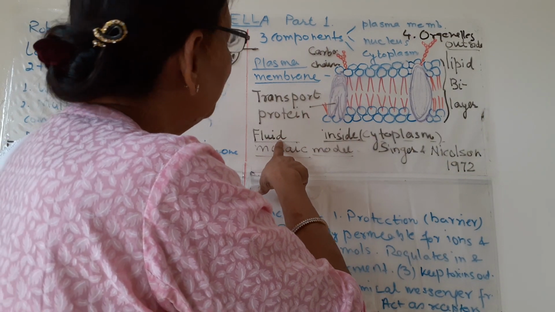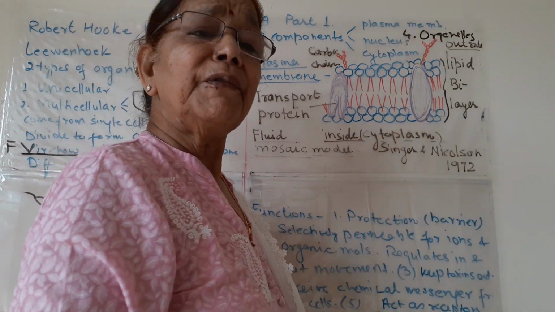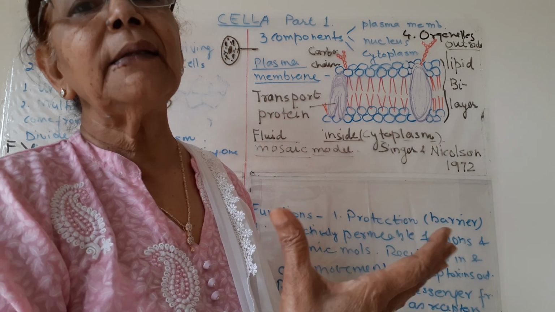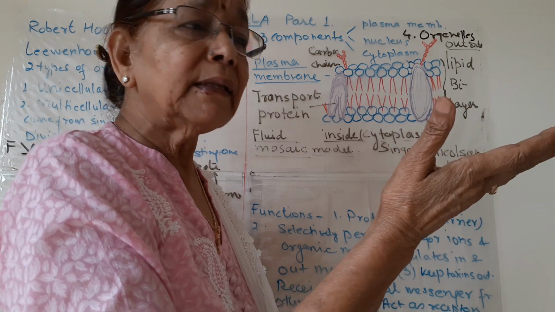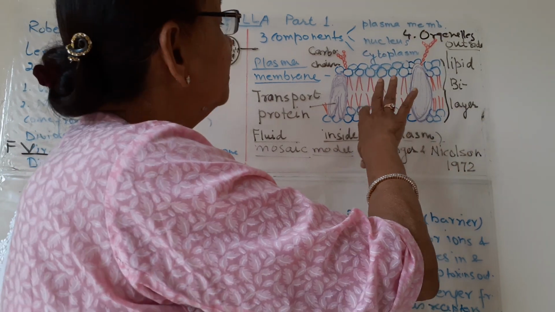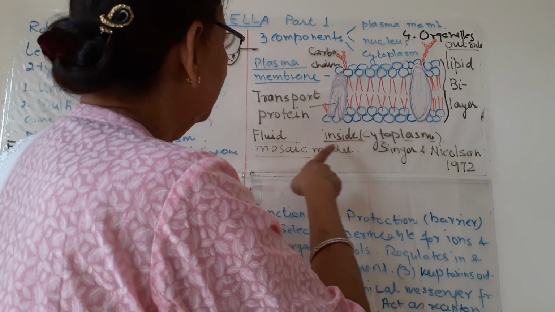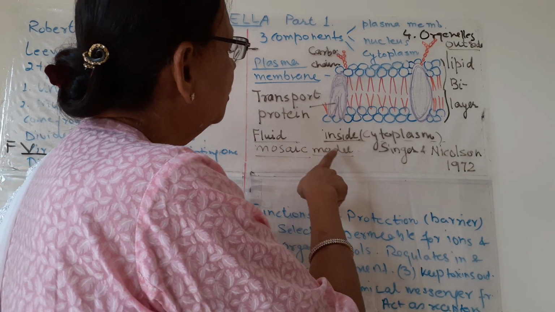It is said that the texture of this membrane is like salad oil, so thin and so flexible, moving like this and this.